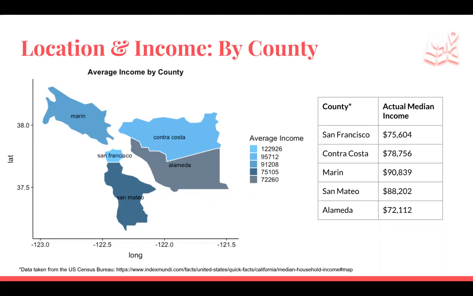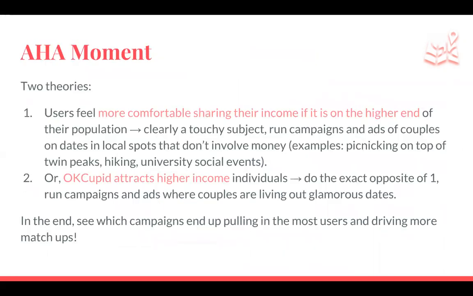So that leads us to our aha moment, which is, we have 2 theories on this. Users either feel more comfortable sharing their income if it is on the higher end of their population, their county in this situation. A way that we could pull that out is if we ran campaigns and ads of couples on dates in local spots that don't involve money.